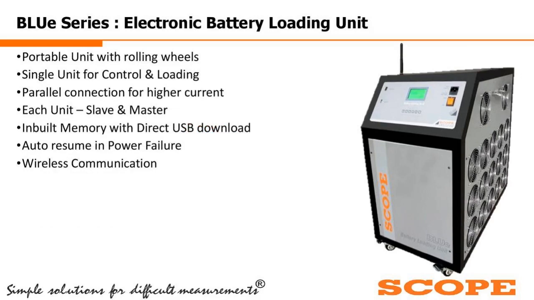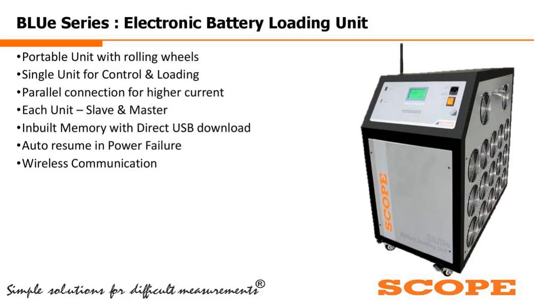The features are, it is a portable unit. It has wheels, so you can carry this unit wherever you require. The single unit is dedicated for control and loading purpose.